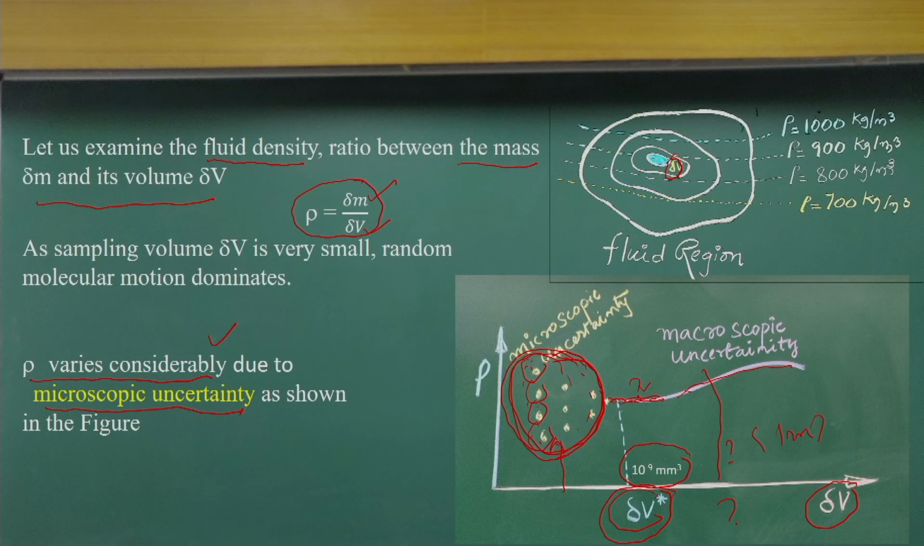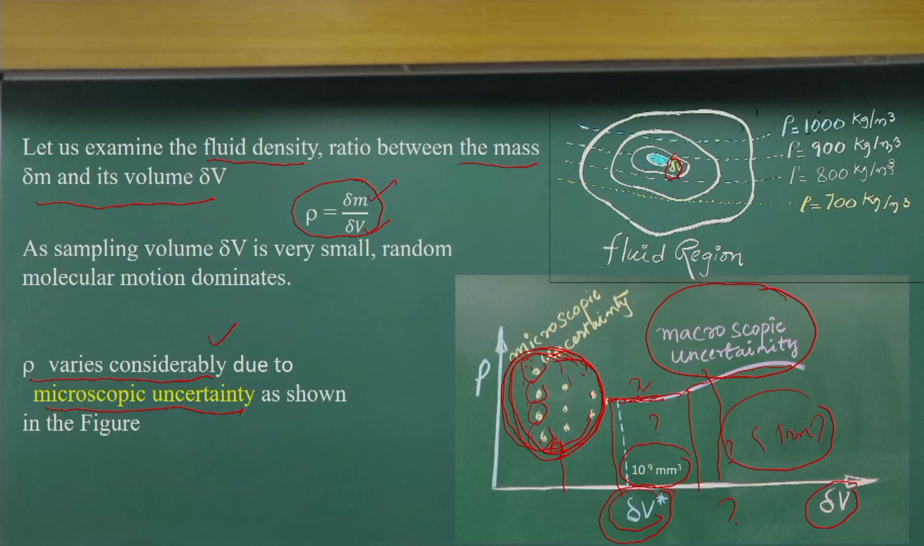One, if it is very much lesser than the limiting condition, which is 10 to the power minus 9 millimeter cube, you will have a microscopic uncertainty, and if you go for a very large sampling volume, you will have a macroscopic uncertainty. Microscopic and macroscopic uncertainty. So, that is the reason we work in the regions where the density does not vary with the sampling